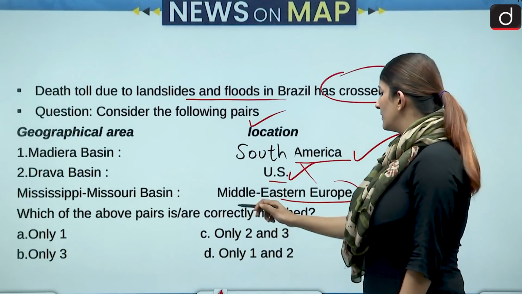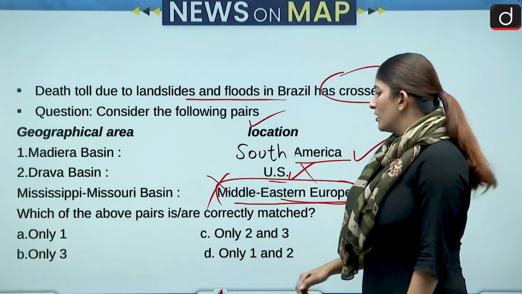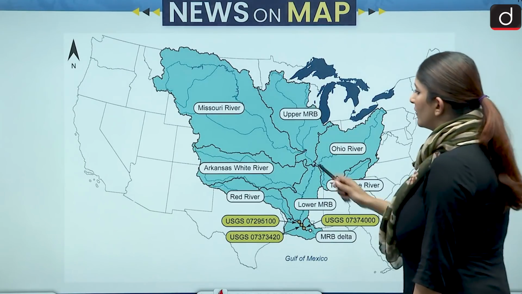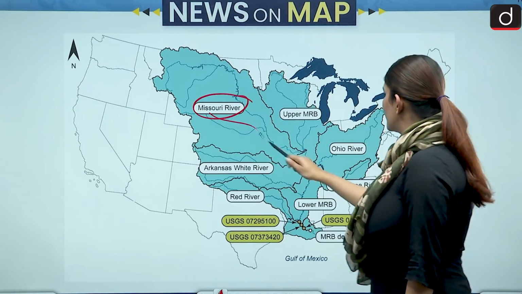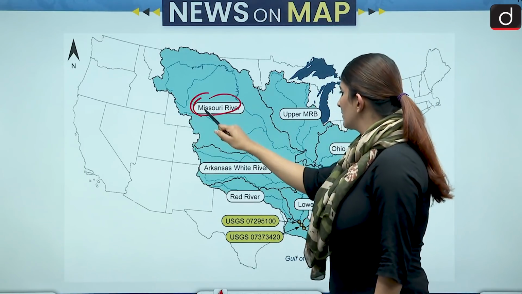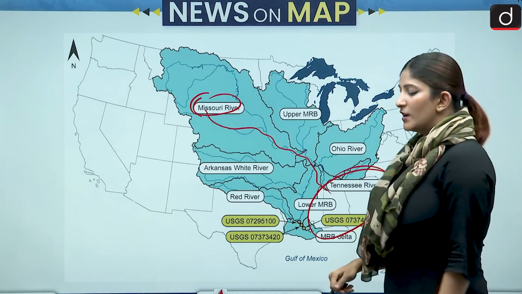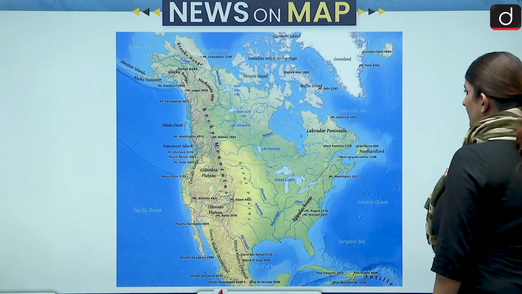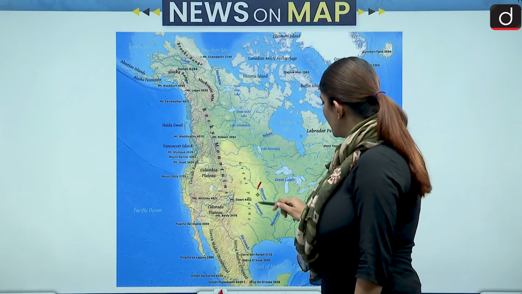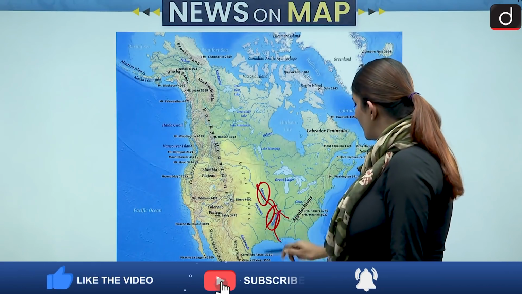Then Mississippi, Missouri Basin. Mississippi and Missouri, they both belong to US and not Middle Eastern Europe. That is for sure. Let's see. Mississippi, a very important river, and Missouri, a very important river. And this river goes to Gulf of Mexico. Okay, Missouri here. You can see this is Gulf of Mexico. So the third pair is also not correctly matched. Through here as well, you can see how Mississippi and Missouri are going into Gulf of Mexico.